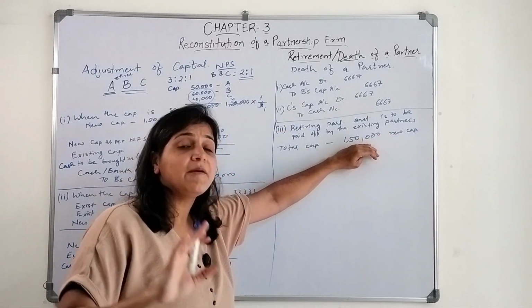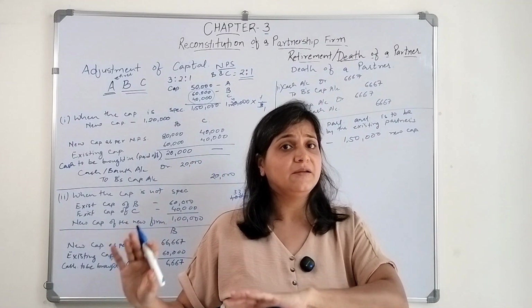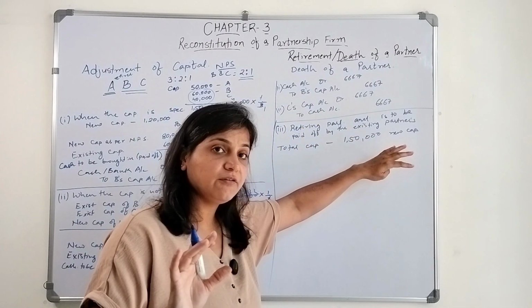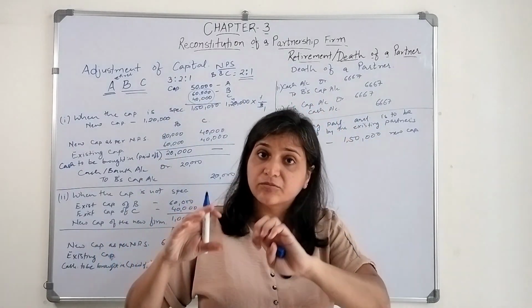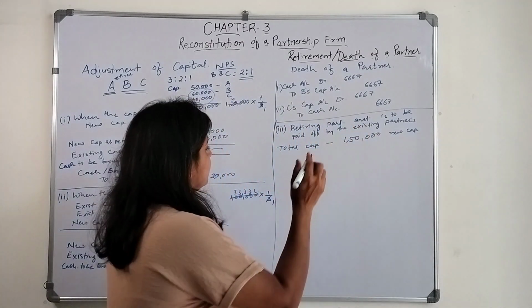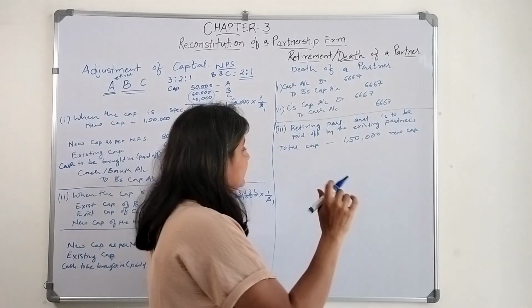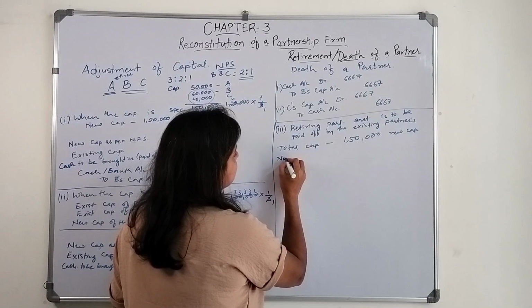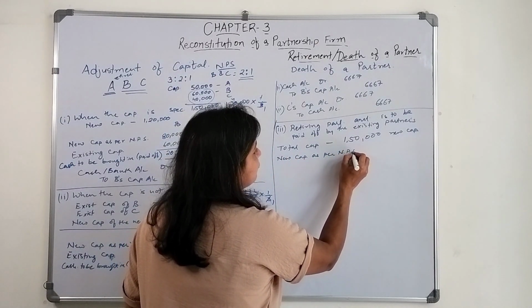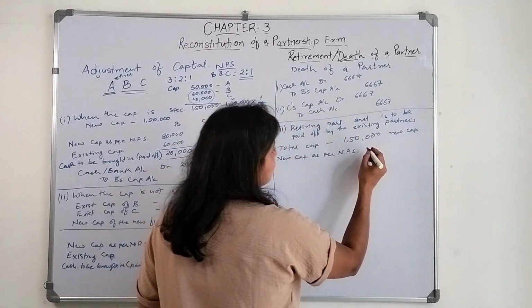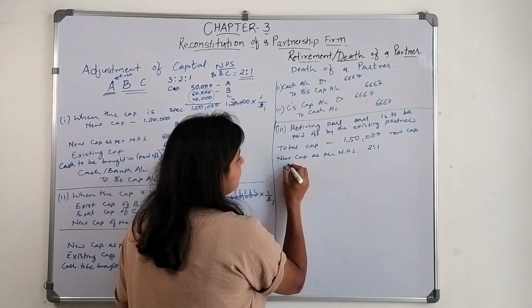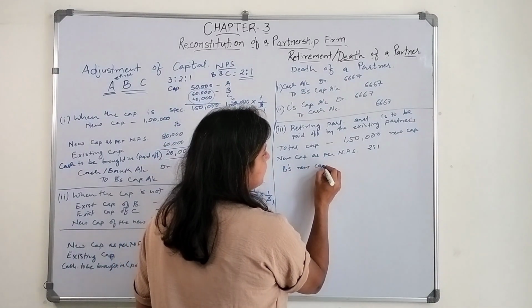The capital should remain the same, and whatever amount is due to the retiring partner will be paid off by the existing partners, and they will pay in their new profit sharing ratio. That should be the ratio of the capital amount, and they will bring in the cash. So the total capital is 1,50,000, right? And new capital as per the new profit sharing ratio will be how much? What is the new profit sharing ratio? 2:1. Okay, so for B, B's new capital will be how much?